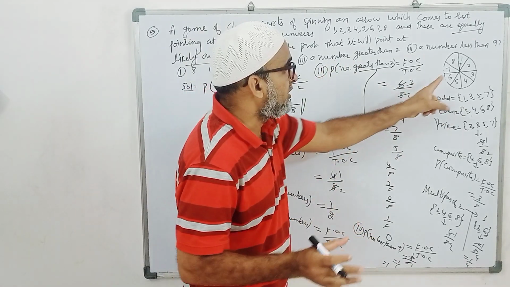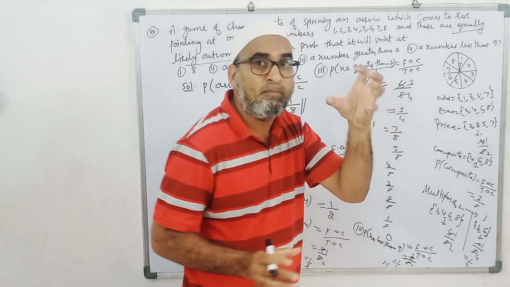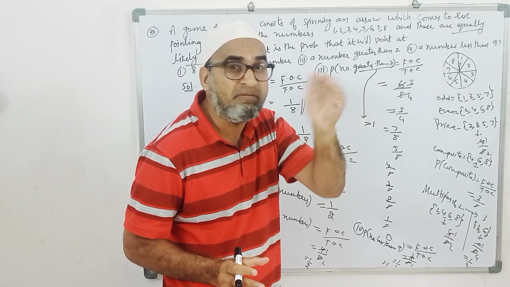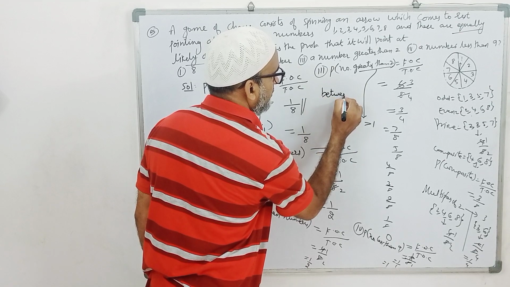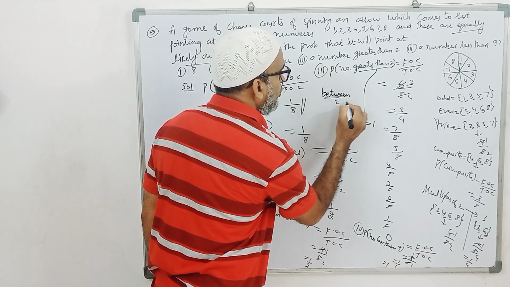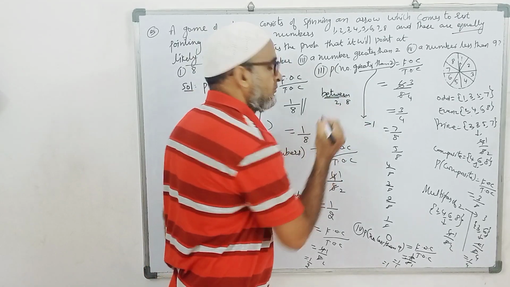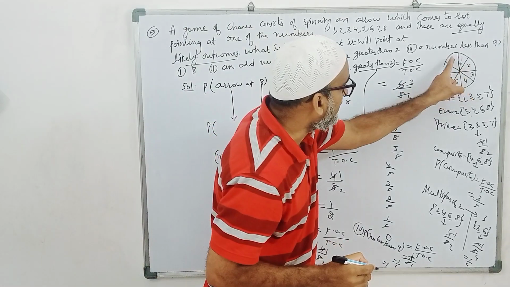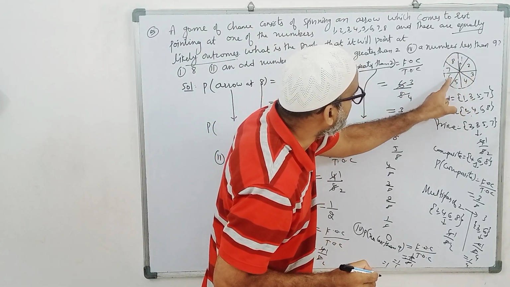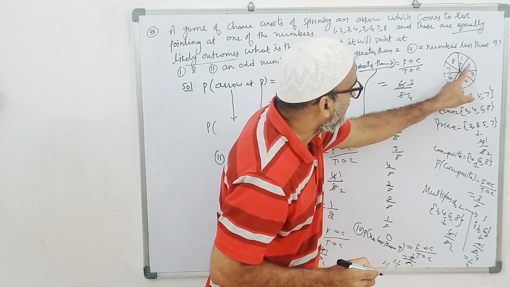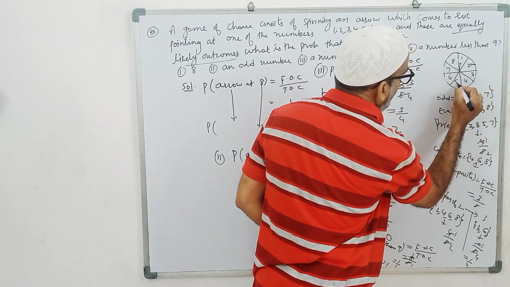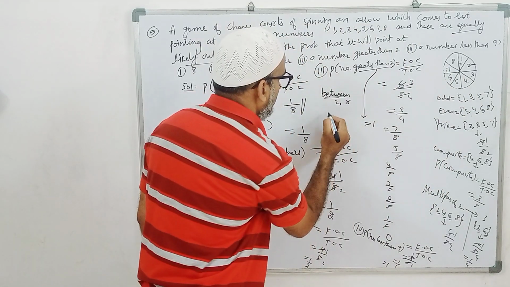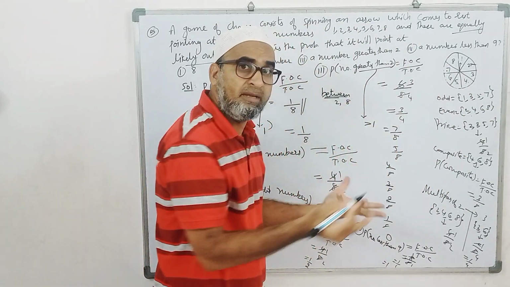Now one more question. What is the probability that the pointer stops between two numbers? Suppose between 2 and 8, between 2 comma 8. 2 is here, 8 is here. Between 2 and 8 are 3, 4, 5, 6, 7. Leave 2 and 8. That is 1, 2, 3, 4, 5, favorable 5 by 8.